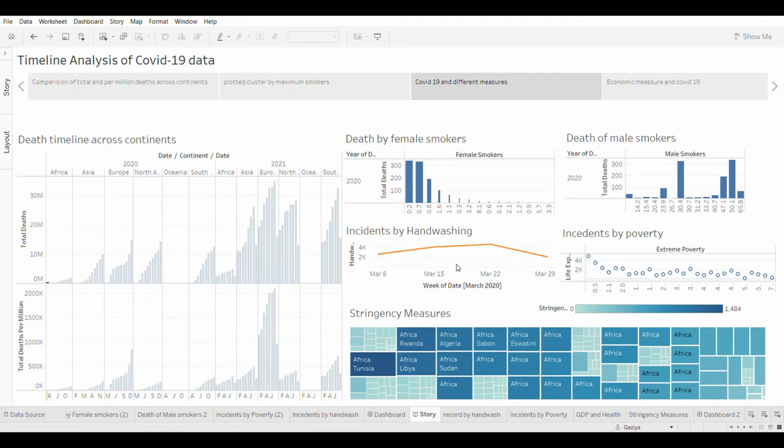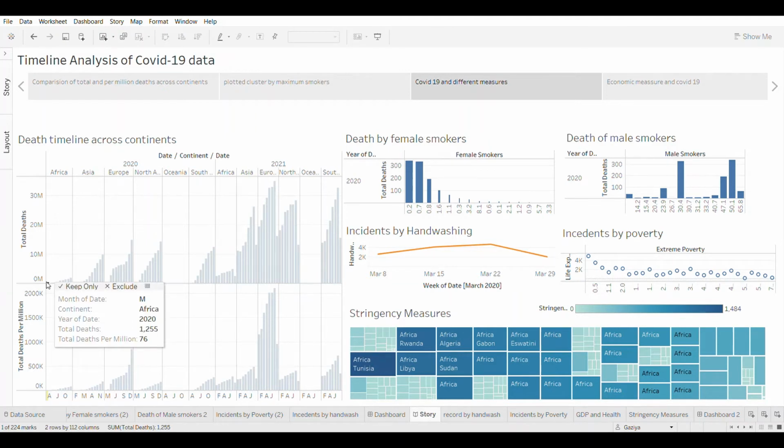In the center of the screen, we can see a timeline by hand washing activity, and right to it, we can see incidence by extreme poverty versus life expectancy. And finally, on the lower right of the screen, we can see a tree map by stringency measures across countries. So let's hover over the data.